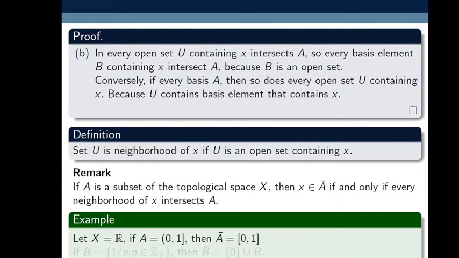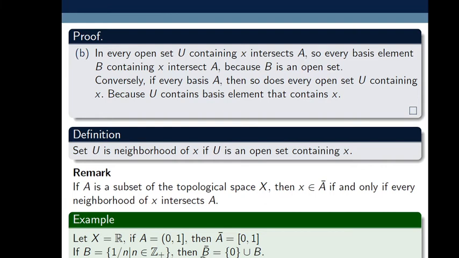Closed sets in R which contain A. If B is equal to the set 1 by n such that n belongs to Z plus, meaning n is a natural number, then closure of B is equal to {0} union B. As n tends to infinity, it goes to 0, and for n equal to 1, it is 1. So this set is bounded, and 0 is not included but 1 is included in this set.